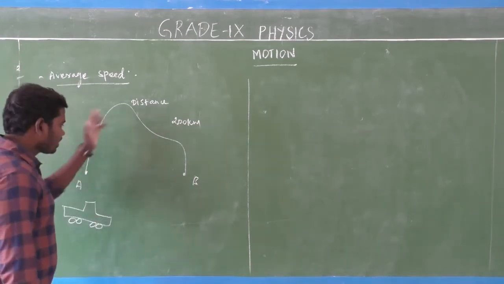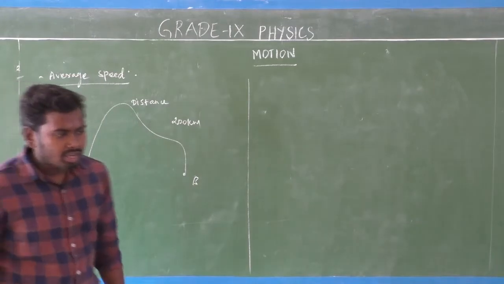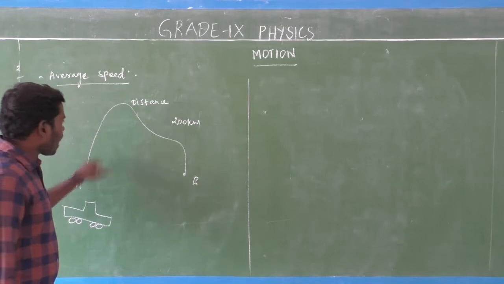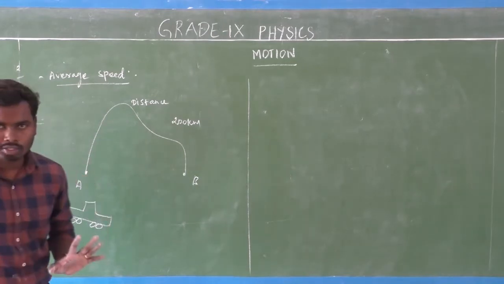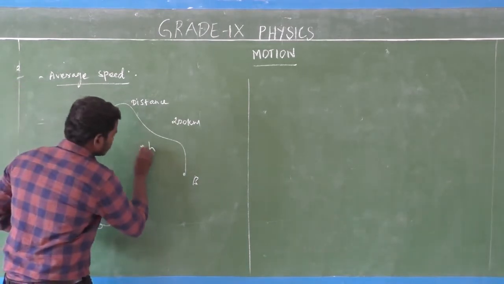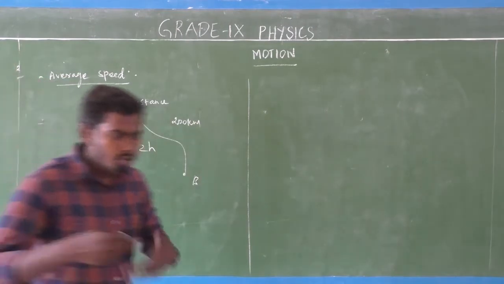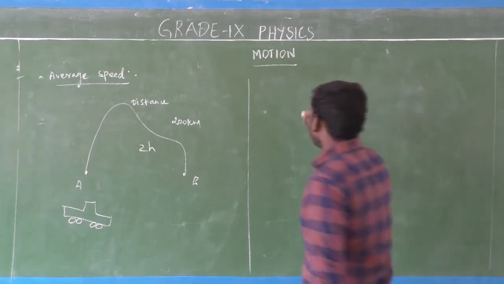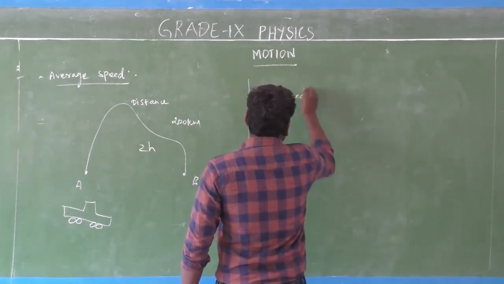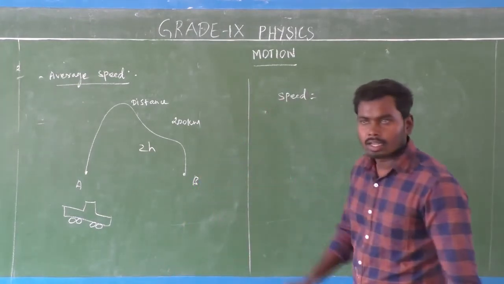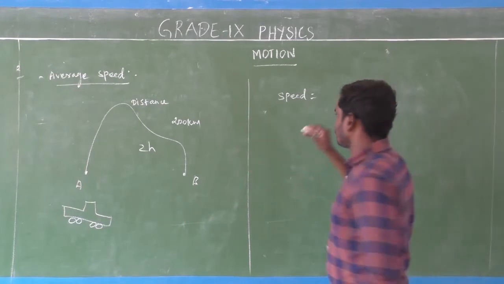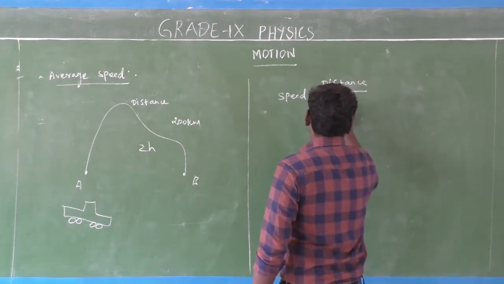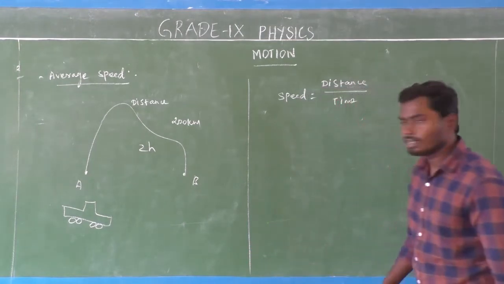Here the car covers the distance of 200 kilometers from point A to point B in 2 hours. Now you find out the speed of that car. Already you know speed is equal to the distance covered by the object divided by time taken.